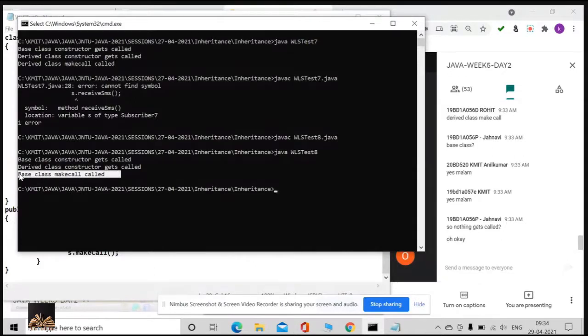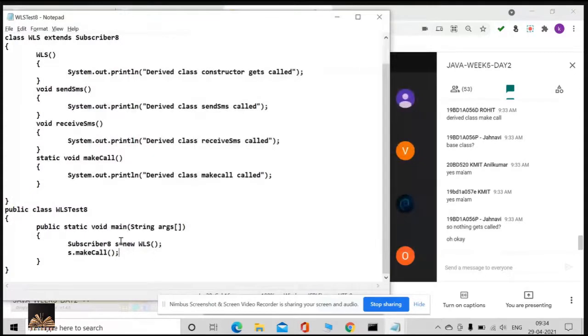The base class make call got called because whenever I say static, the decision of which method is going to be executed will be taken at compile time. So at compile time, what is the type of S?